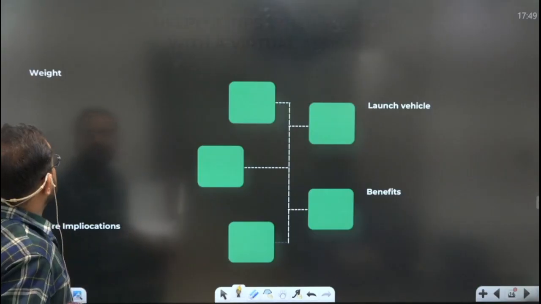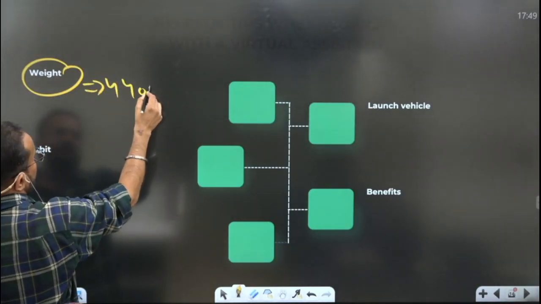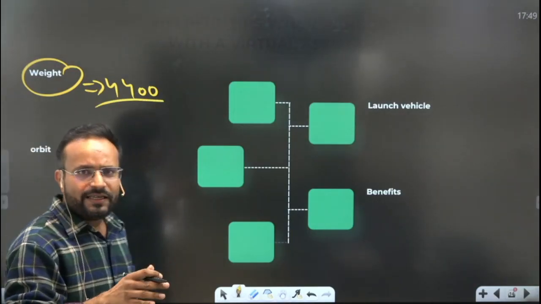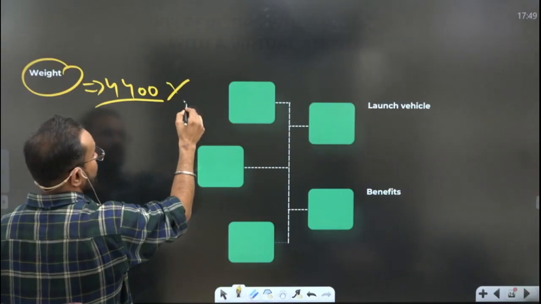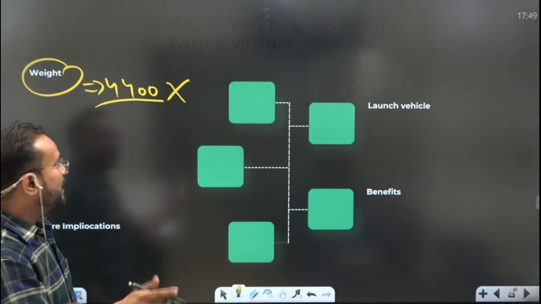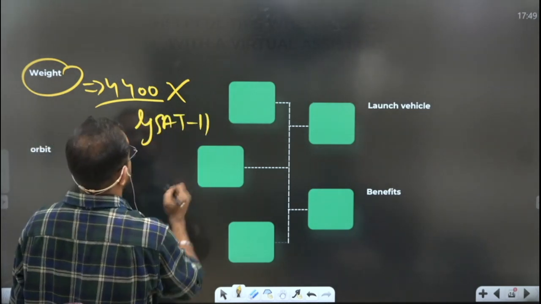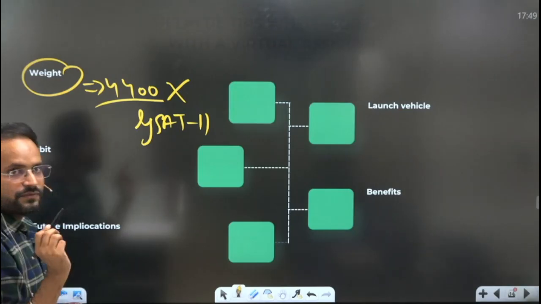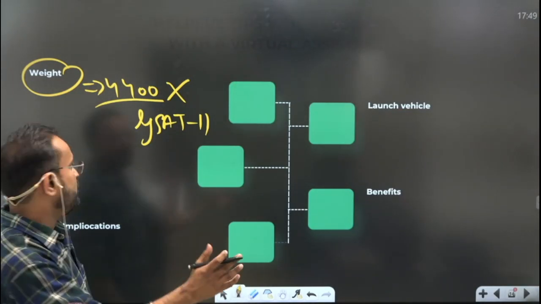So what is the weight of this particular satellite? Around 4400. So is it the heaviest satellite of India? No, it is not. It is the heaviest communication satellite of India. But the heaviest satellite of India is what? GSAT-11. So please remember this minute fact, it is the heaviest communication satellite and not satellite in general of India.